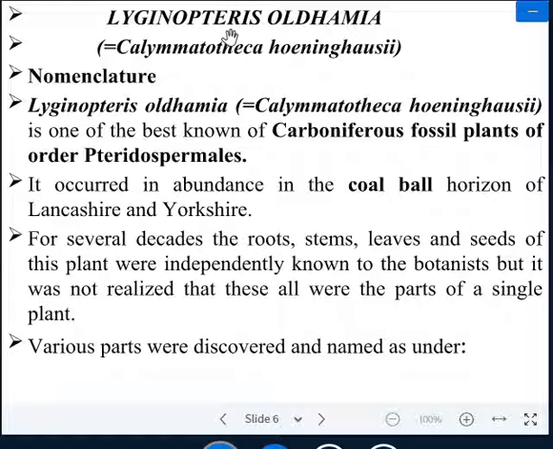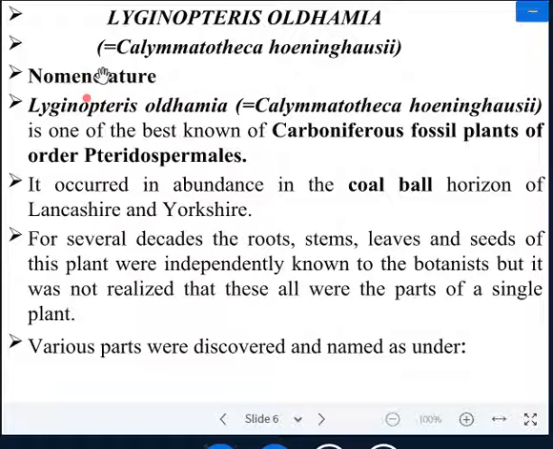Lyginopteris comes under the family Lyginopteridaceae, which comes under the order Pteridospermales. It is a very primitive gymnosperm fossil plant and it has been well studied by the paleobotanists.